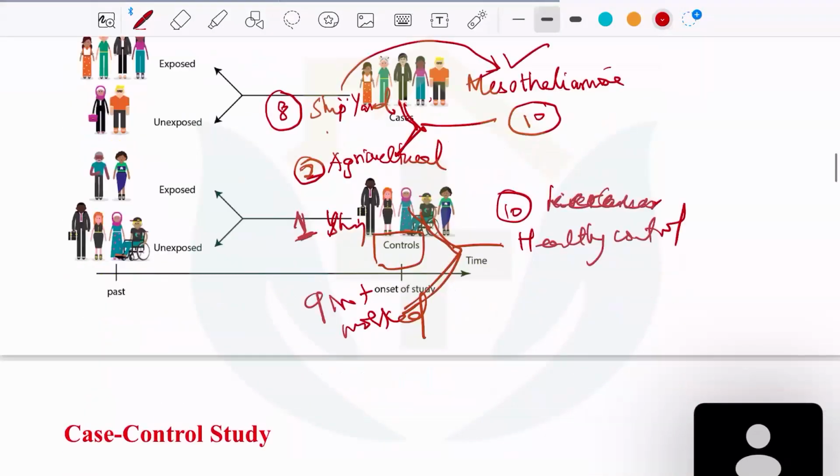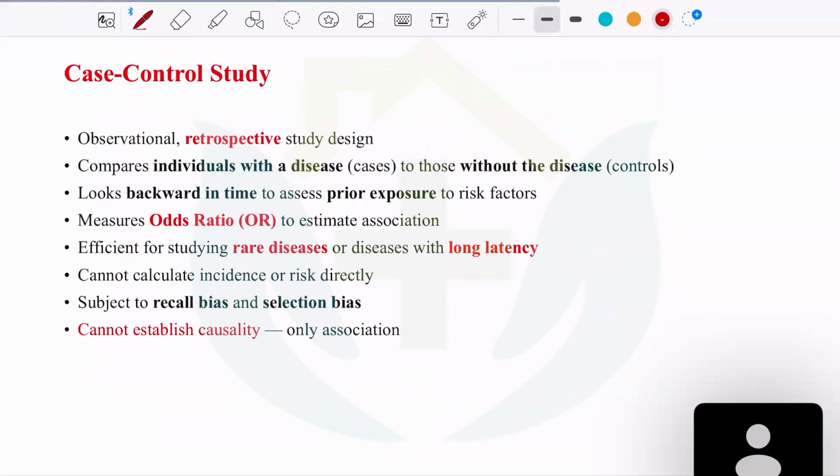So I'll just recap the case control study. It is a retrospective study. You go back in time and compare individual cases with and without the disease. For example, you compare patients with mesothelioma and those without, and you ask for history: what was the prior exposure? Proving causality in a case control study is difficult, but you can estimate the association.